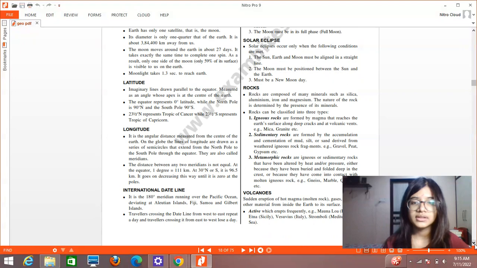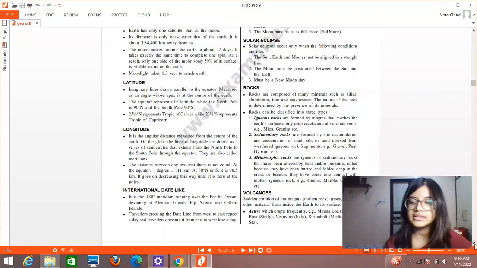Then we have rocks. Rocks are composed of many minerals such as silica, aluminum, iron, and magnesium. We obtain minerals from the rocks available on the surface of the earth, so the nature of the rock is determined by the presence of minerals in it. Rocks can be classified into three main types. Igneous rocks are formed by magma that reaches the earth's surface along the cracks and crevices at volcanic vents, for example mica, granite, etc. Then we have sedimentary rocks, which are formed due to the accumulation and cementation of mud, silt, or sand derived from weathered igneous rock fragments, like gravel, peat, gypsum, etc.